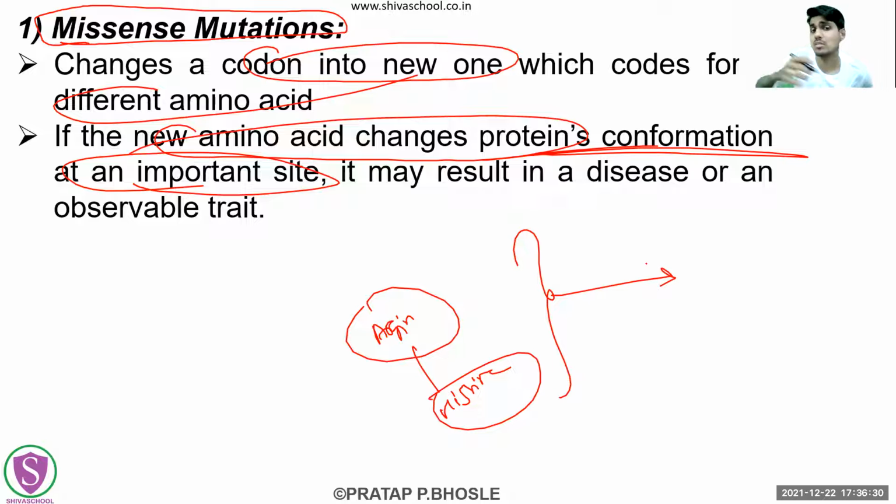There will be some disease if it is a very important site. If it is not that important a site in that protein, then this missense mutation may not even get recognized. So it will just depend on which location the mutation is at, whether that change of one amino acid will create any effect or not.